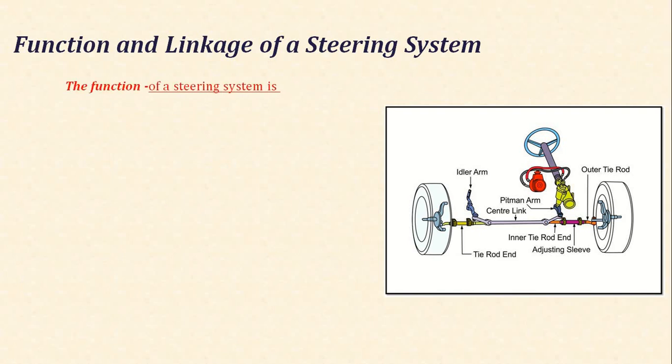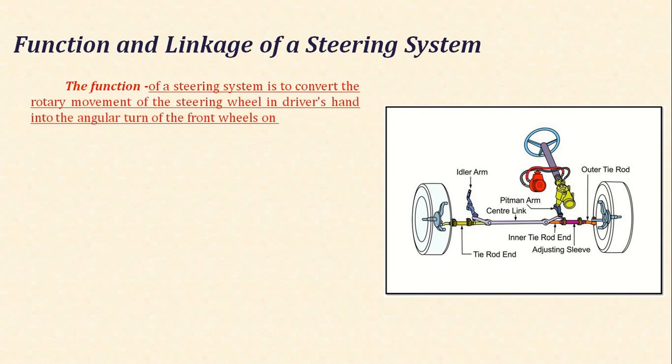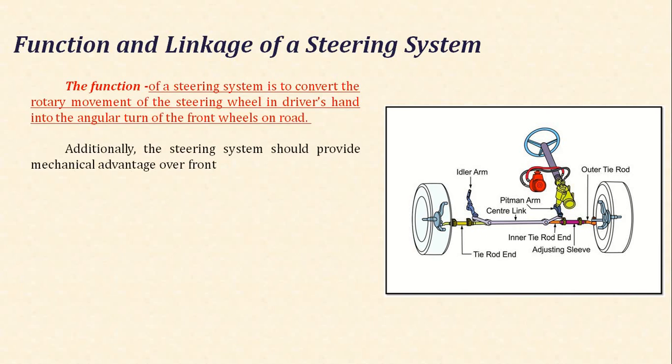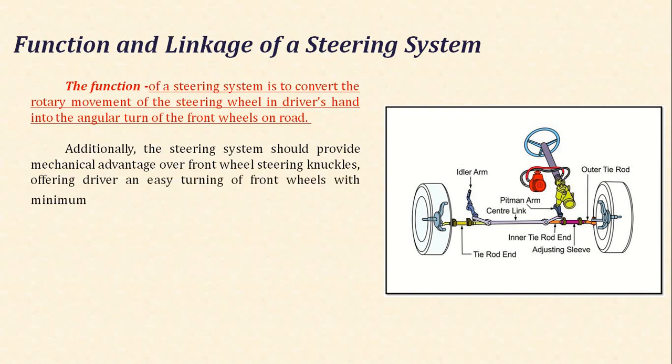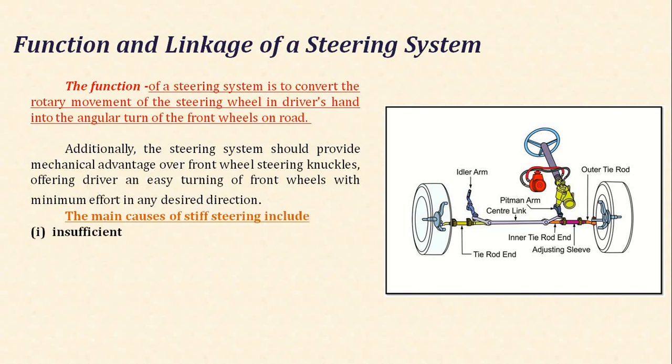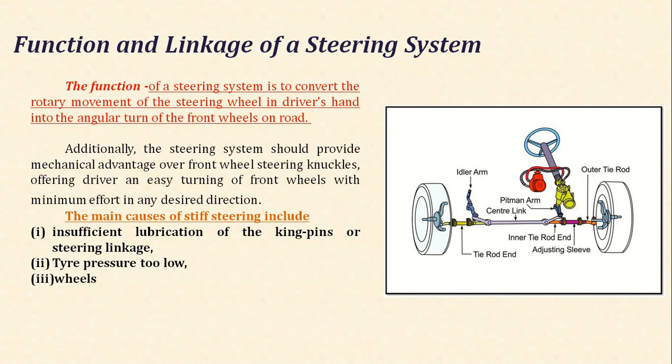The function of the steering system is to convert the rotary movement of the steering wheel in the driver's hand into the angular turn of the front wheels on the road. Additionally, the steering system should provide a mechanical advantage over the front wheel steering knuckles, offering the driver an easy turning of the front wheels with minimum effort in any desired direction.